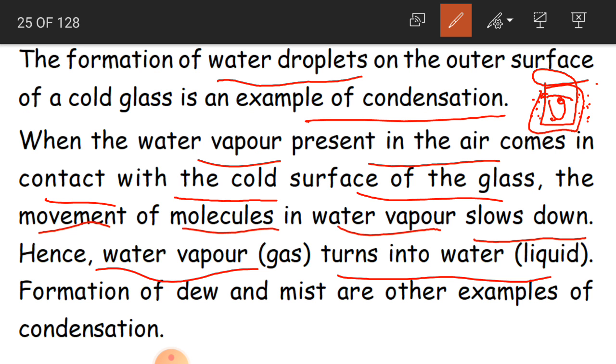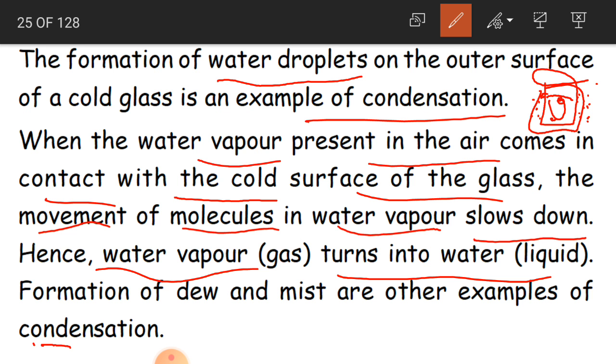Clear, children? You just take a glass of ice water and keep it outside on a plate or somewhere. After some time, all this ice is going to come out on the surface. It is going to form as water droplets on the surface of the glass, and inside the glass whatever ice is there, that also is going to become water. Okay, and this is a best example for the condensation.